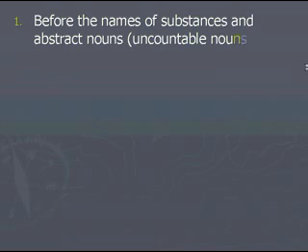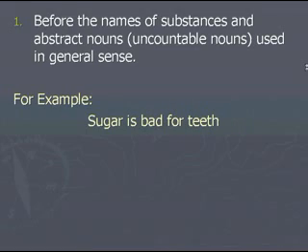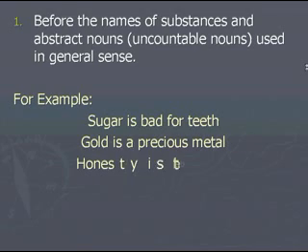So we do not use any article before the names of substances and abstract nouns, that is uncountable nouns, used in a general sense. When you're generally talking about substances and abstract nouns or uncountable nouns, you do not use any article. For example, sugar is bad for teeth. Gold is a precious metal. Honesty is the best policy.